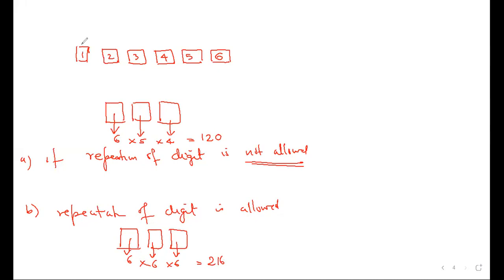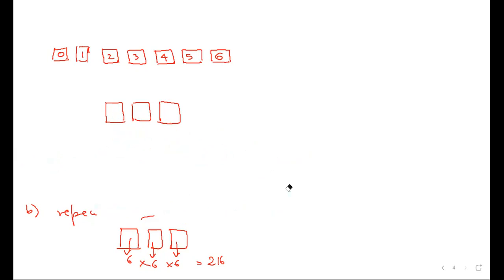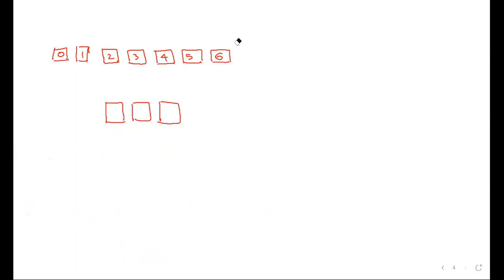Now I'm going to include another digit, 0. Now you tell me how many different ways I can make a 3-digit number if 0 is included and repetition of digits is allowed. Here, what is the case if repetition of digits is not allowed first?